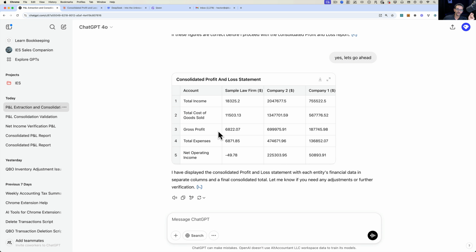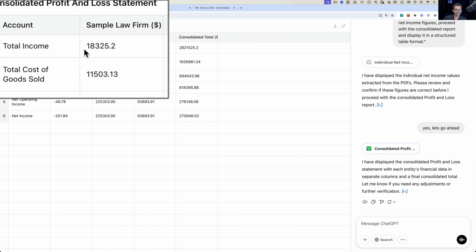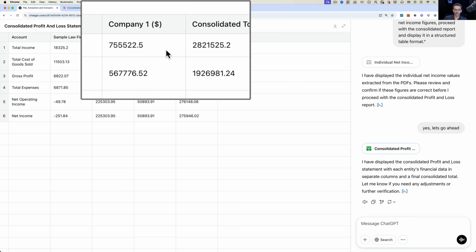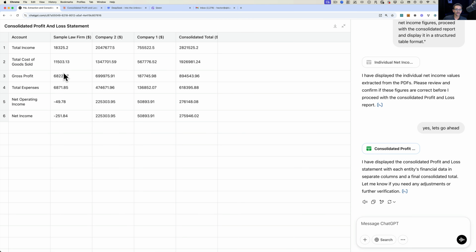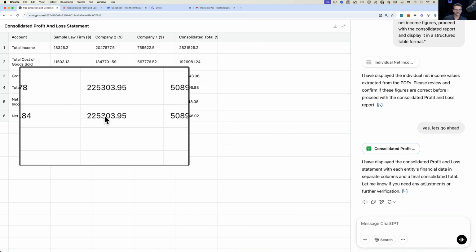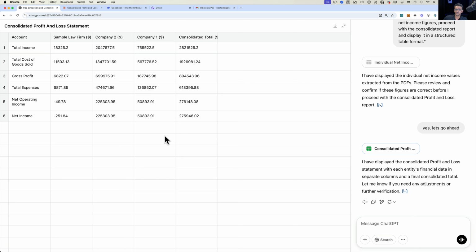Let's go back to ChatGPT. So here's the result from ChatGPT. The first pass at this, it did Consolidated and it did Simplified. Let's expand this. So it looks like it did total net income for each one and then Consolidated, which is good, and then gross profit for each one, and then the net income for all of it. So that's actually good. It did a real basic thing. It didn't include all the detailed accounts.